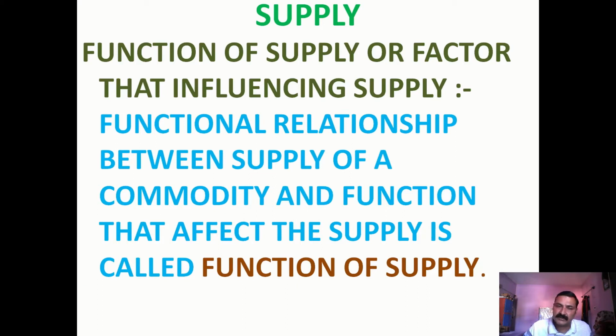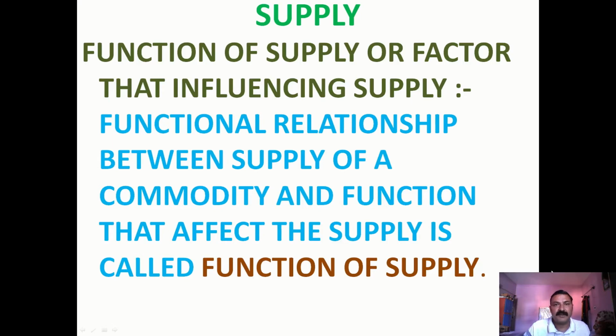There are two things, I repeat: first one is supply, the other is the factor that affects the supply. Their relationship is known as function of supply. So what is a function of supply? The functional relationship between the supply of a commodity and the factors that affect the supply is called function of supply.